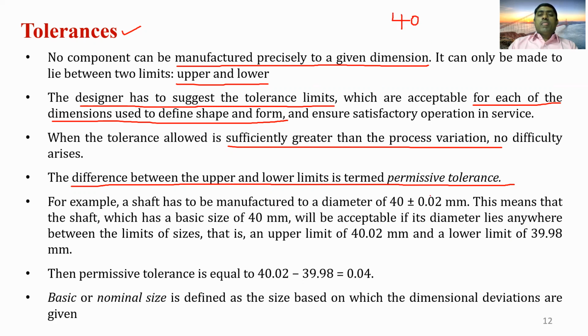and will be acceptable if its diameter lies anywhere between the limits of sizes. That means the upper limit is 40 plus 0.02, that is 40.02, and the lower limit is 40 minus 0.02, that is 39.98.